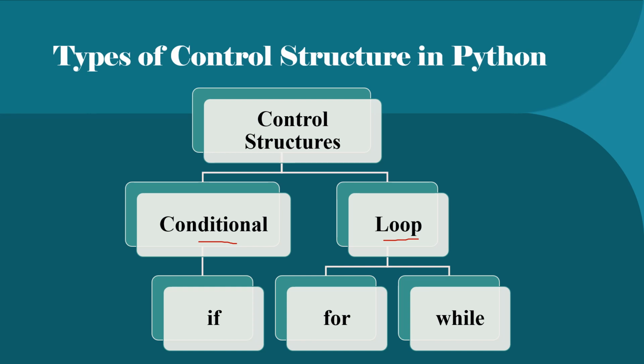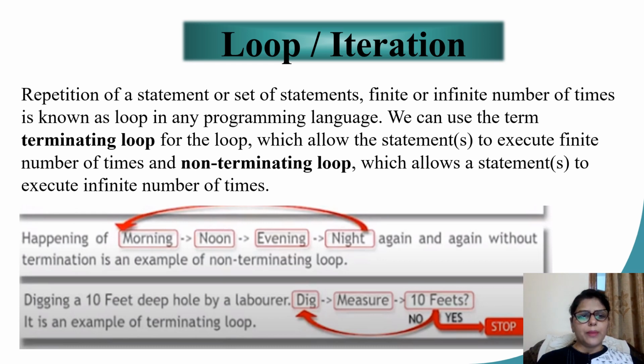Coming back to loops, there are two types of loops in Python. One is the for loop, the other is the while loop. Almost all programming languages allow us some looping constructs that allow you to repeat a set of statements, or maybe a single statement, a finite number of times or maybe infinite. The looping statements help a programmer because the programmer writes the instructions a single time, but during execution it is executed multiple times.